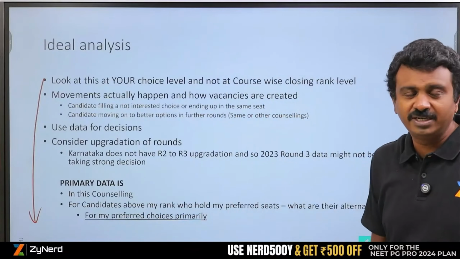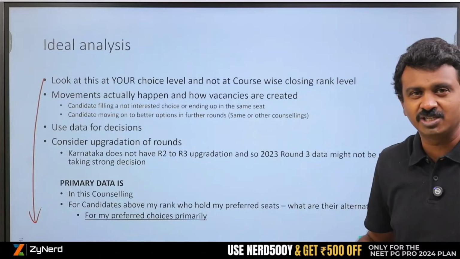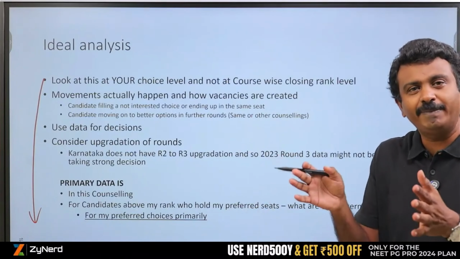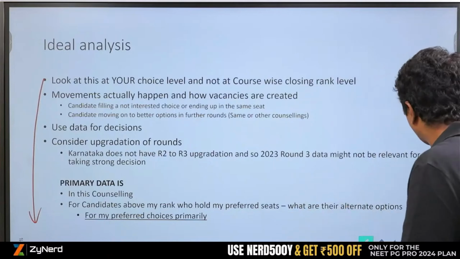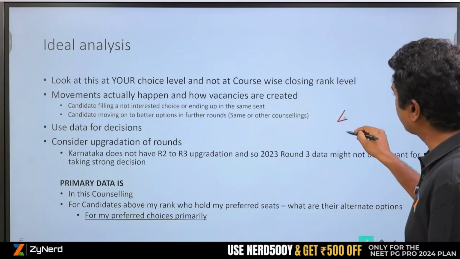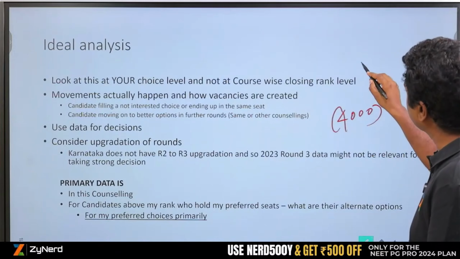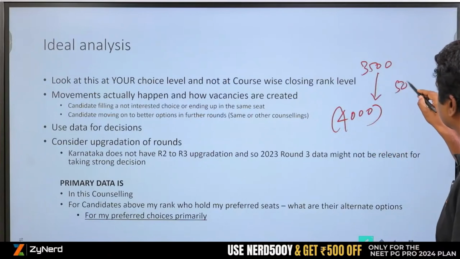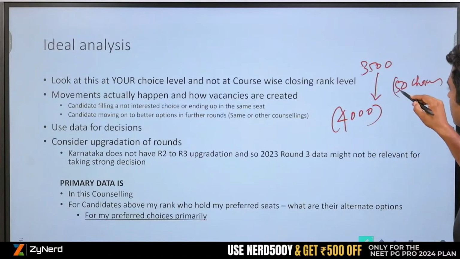Now all of this we did not pick from any private information. We are pulling out all the data from the allotment PDFs and giving it to you. So what you ideally will do is, if you are rank 4000 and you want to look at 3500 to 4000, I have 50 choices which closed within this rank range.